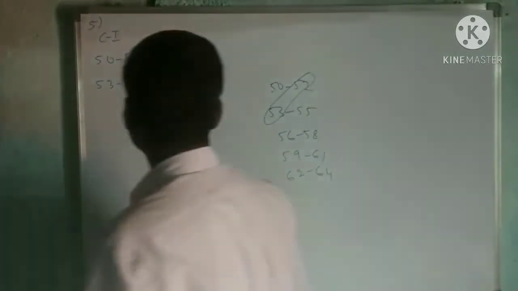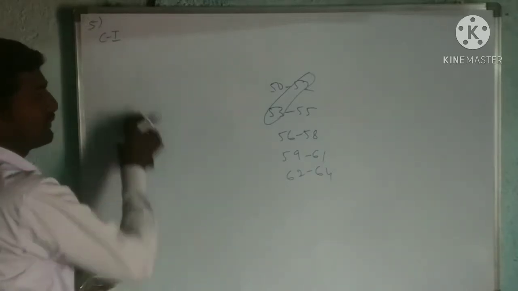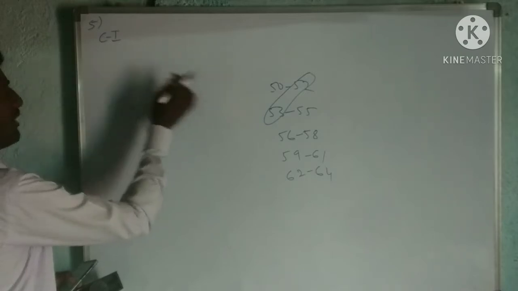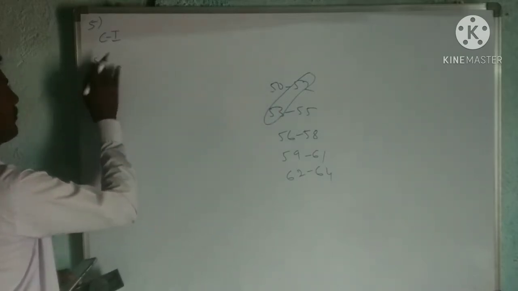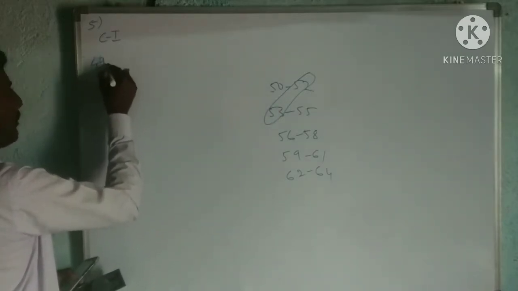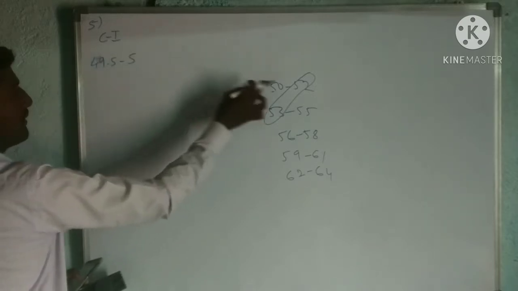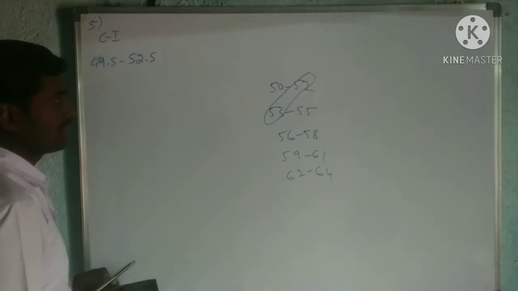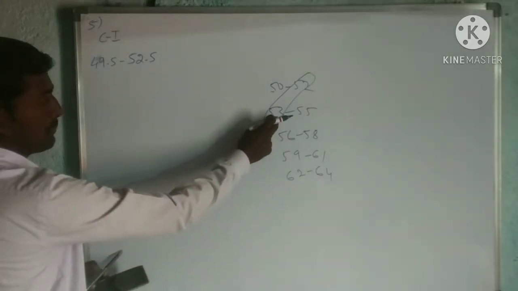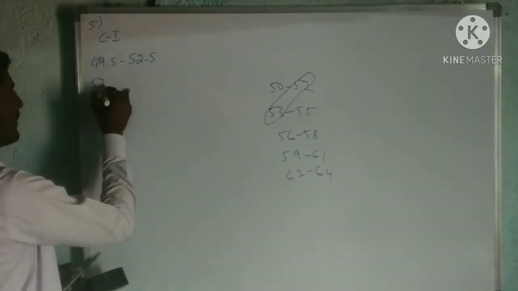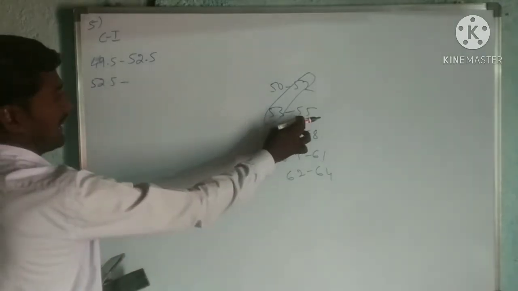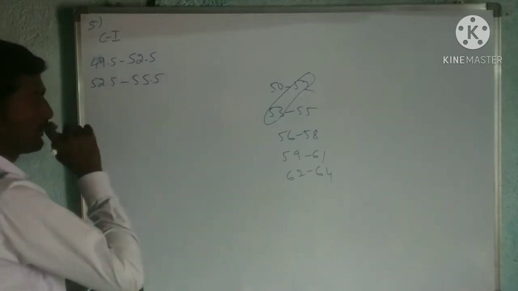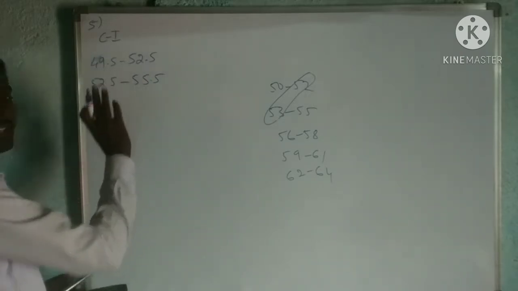Continuous. So here the first one is what? 50 to 52. I have to subtract 0.5. It will become 49.5. Then 52 to 55: we have to add 0.5 to 52 and subtract 0.5 from 55, so it becomes 52.5 to 55.5, so that it can become continuous.